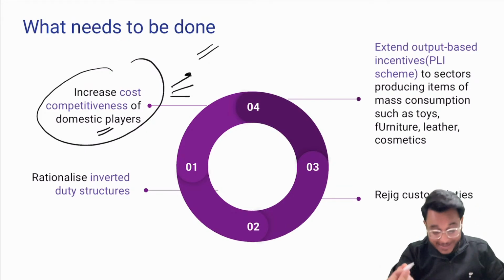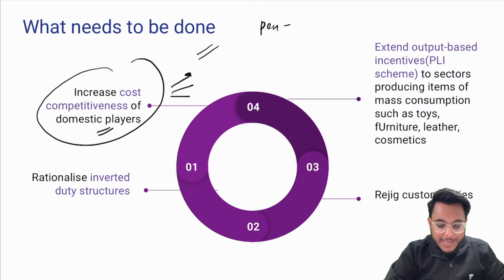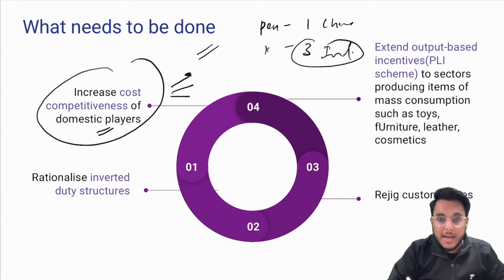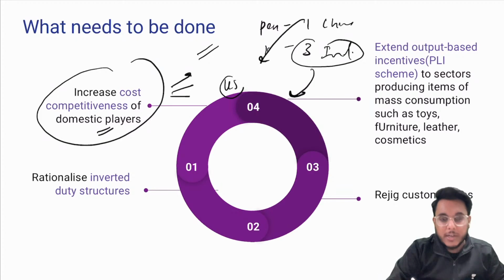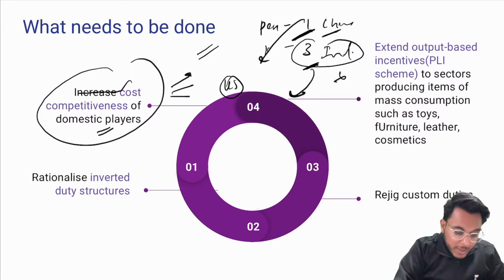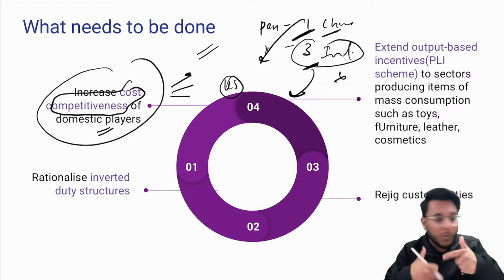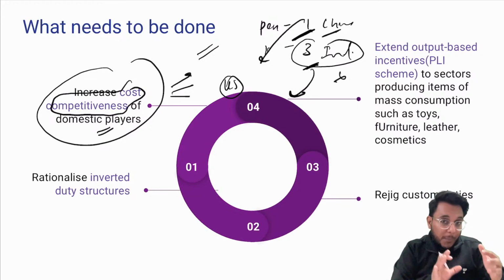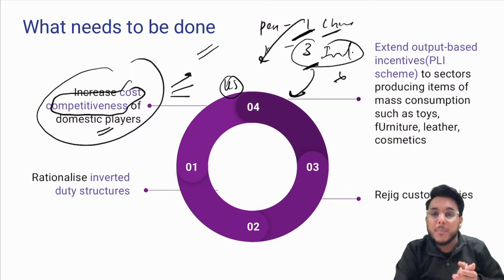For example, manufacturing a pen, let's say, costs 1 rupee in China. Manufacturing a pen might cost 3 rupees in India. If we want to export these pens to the USA, people there will favor the Chinese pen because it is at 1 rupee, while the Indian pen is at 3 rupees. So basically, we need to increase the cost competitiveness. India's products need to be priced in a competitive spirit.